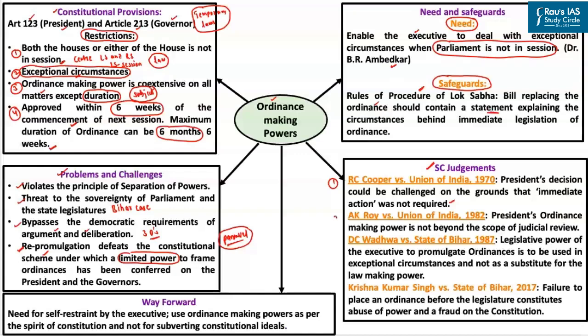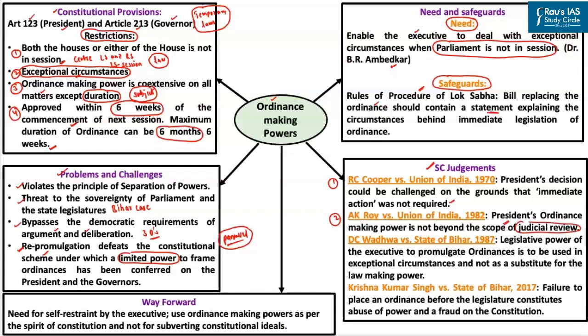The second judgment is the A.K. Roy versus Union of India case. In this case, the Supreme Court ruled that the President's ordinance making power is not beyond the scope of judicial review, which means whenever the President passes ordinances, such ordinances will come under the ambit of judicial review.